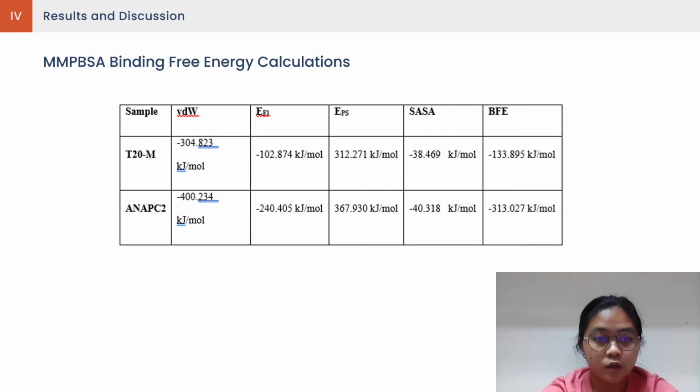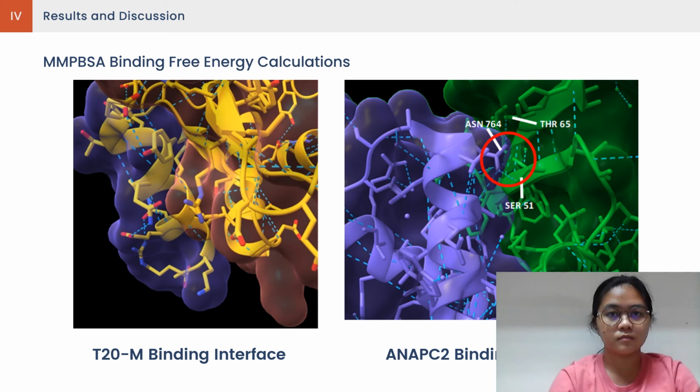There is also a large electrostatic energy difference between T20M and NAPC2. This may be due to the obvious difference in the number of hydrogen bonds formed by T20M and UBE2C as seen previously. Upon visualizing the complex in ChimeraX, the interface revealed a distinct lack of hydrogen bonds that may strengthen the binding of T20M to UBE2C.